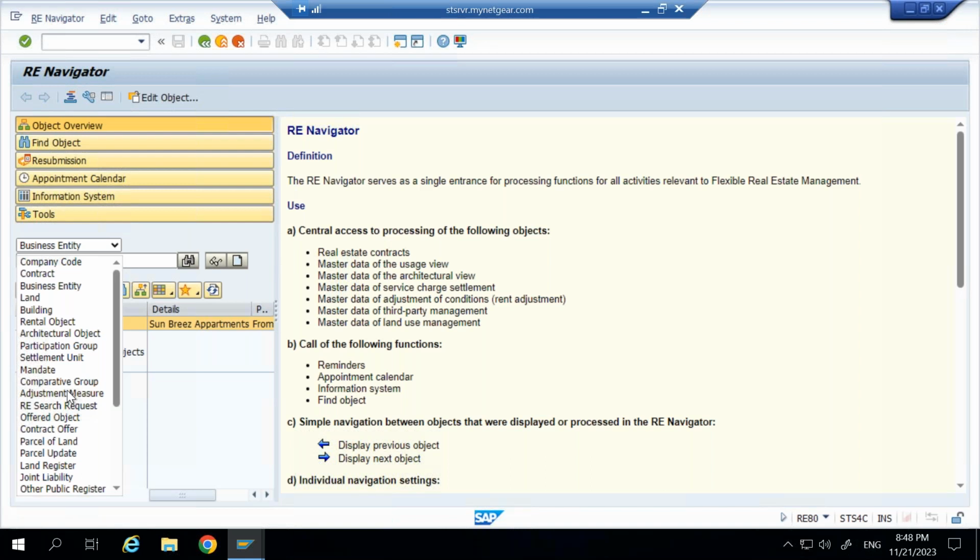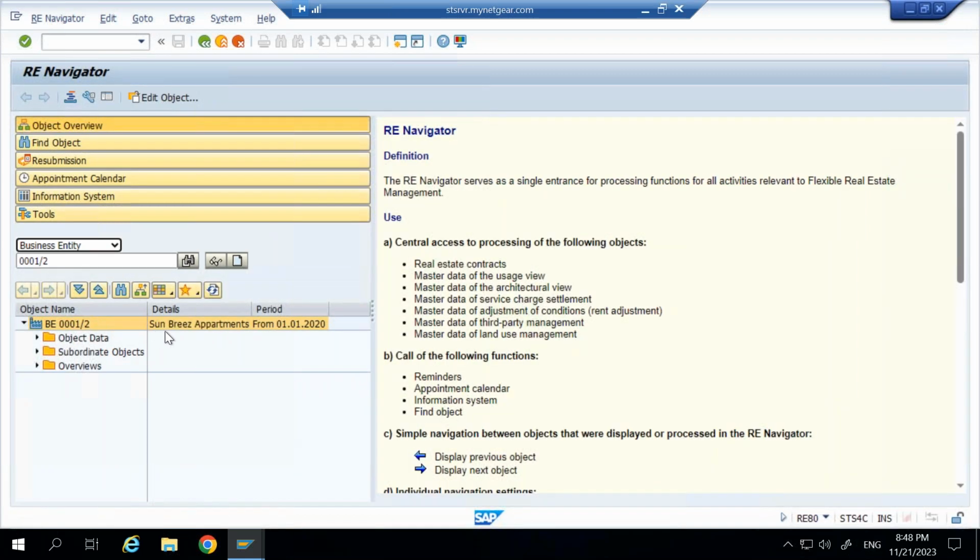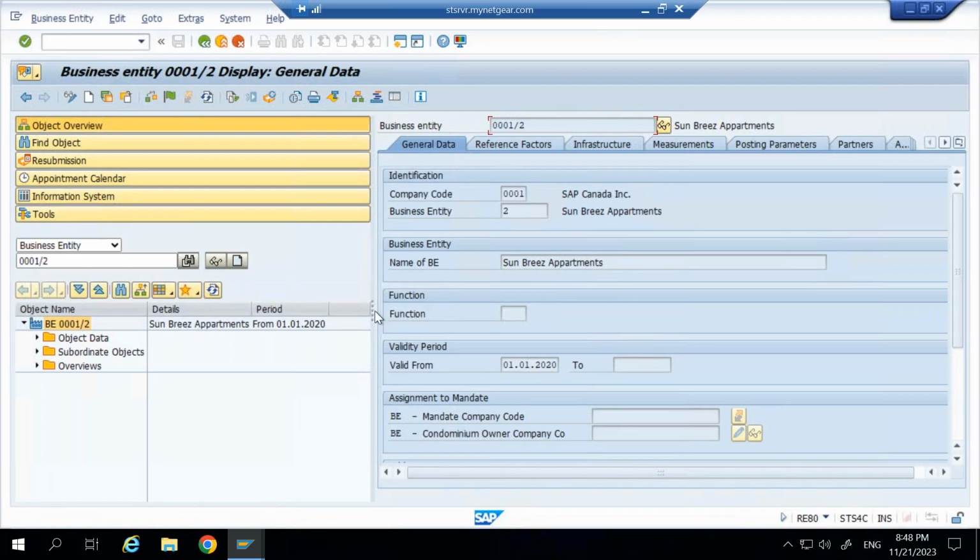So I'll just go simply to see the business entity here. This is one business entity which I have created for understanding purposes, Sun Breeze apartment. Double click here. On the right side it gives me all the details. This Sunbreeze apartment comes under company code 0001. There is a number for this business entity. Sunbreeze apartment means this is a township, a complete township we are calling Sunbreeze apartment, and the technical number is denoted here too.